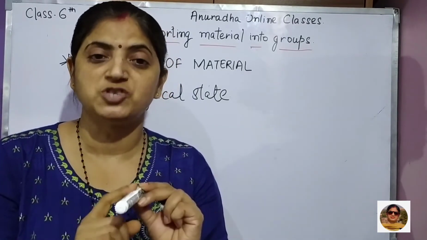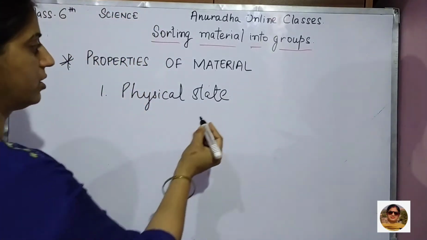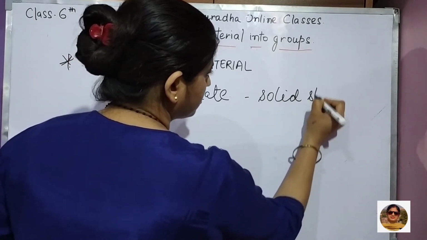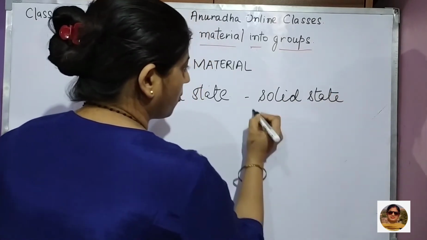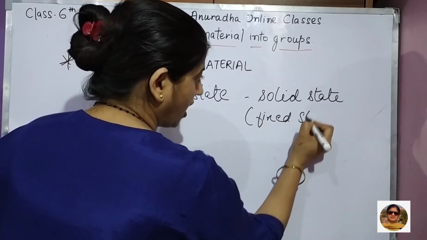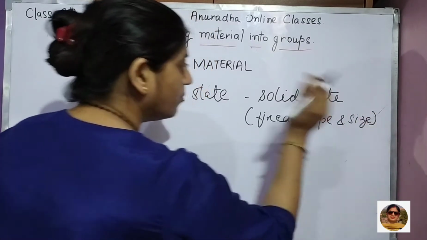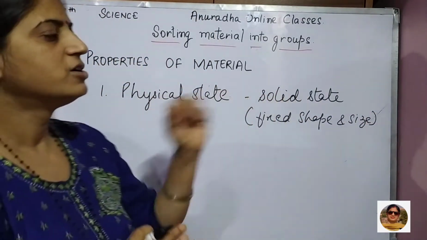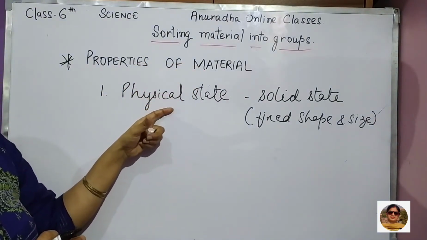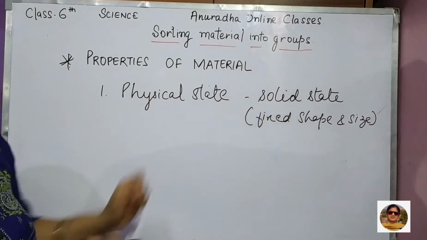Any object that has a definite shape and size, we call it what? That is solid state. So what are the properties of solid state? It has a fixed shape and size, right? This is the most important property of solid state. So a material has its physical state, that may be solid.